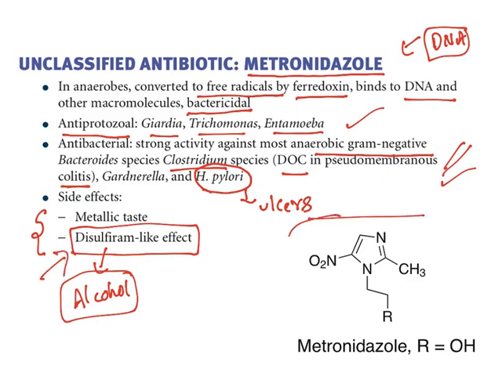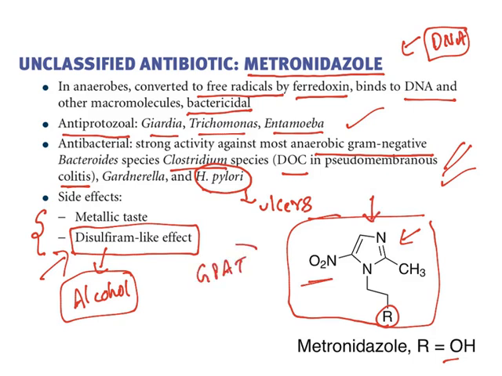Now this is the structure of metronidazole. You can see it is an imidazole ring and a nitro substitution is there. When the R group is OH, it becomes metronidazole. For all these drugs, you need to know what this heterocyclic ring is. In GPAT, there are some questions which are related to the heterocyclic ring.